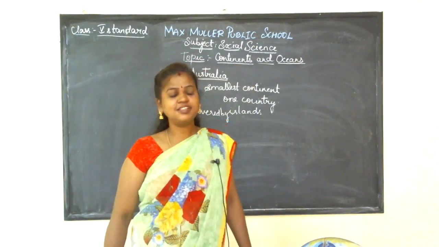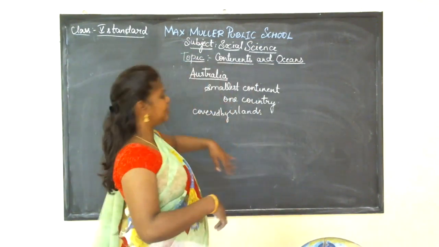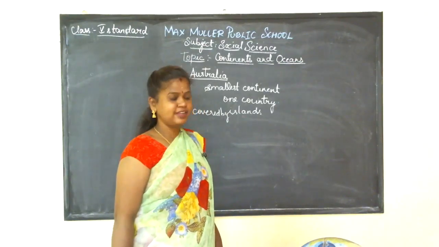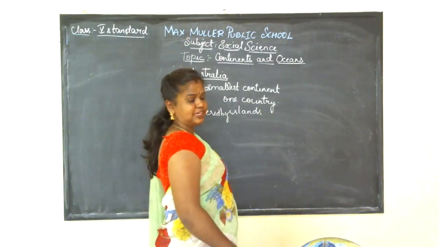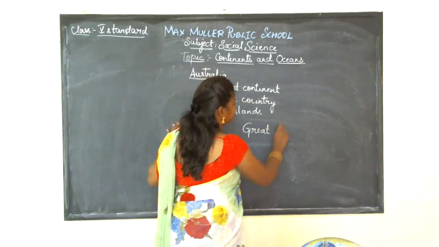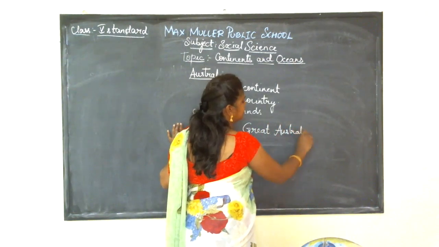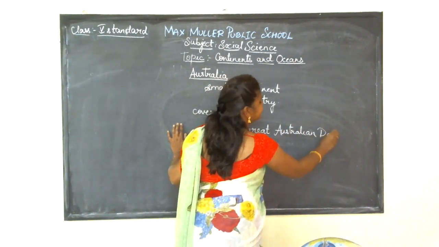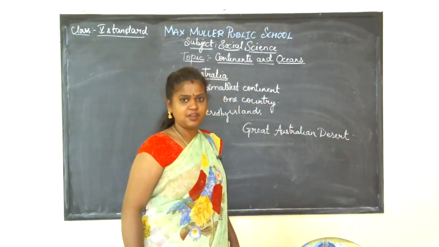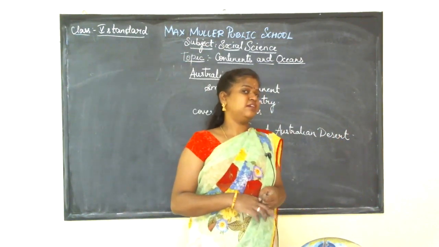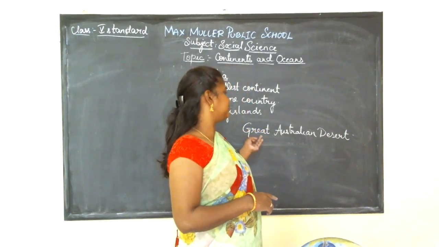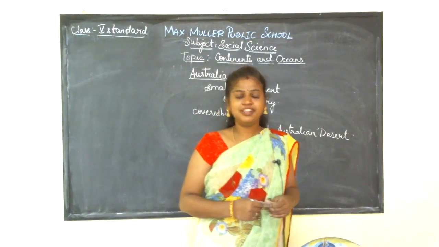Australia is almost surrounded by water bodies, seas and oceans. And in Australia, a desert is found. It is the Great Australian Desert. I told you that in Africa the Sahara Desert is present, and in Australia there is a desert called the Great Australian Desert.